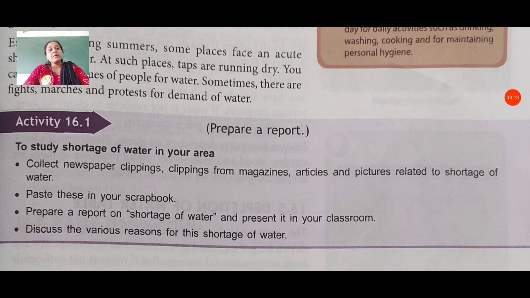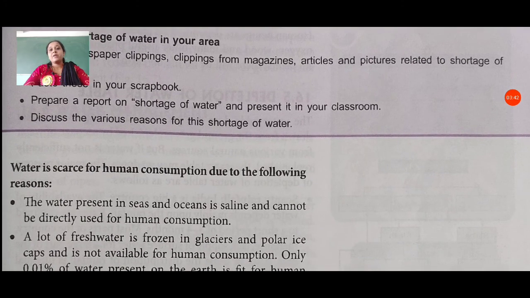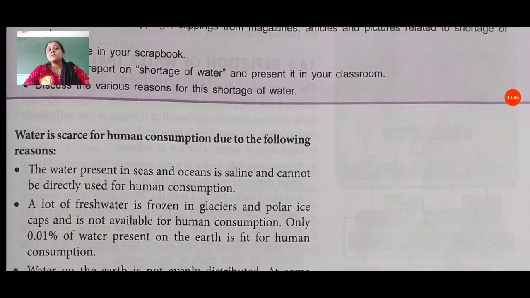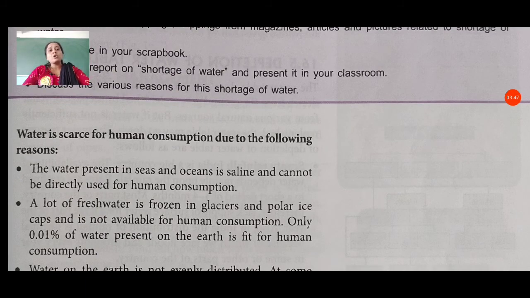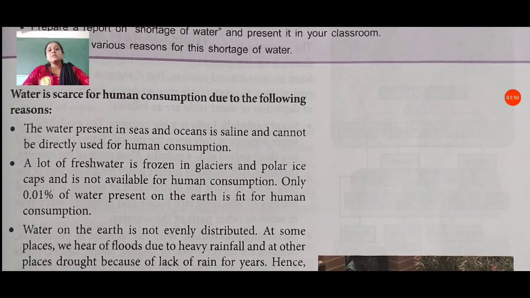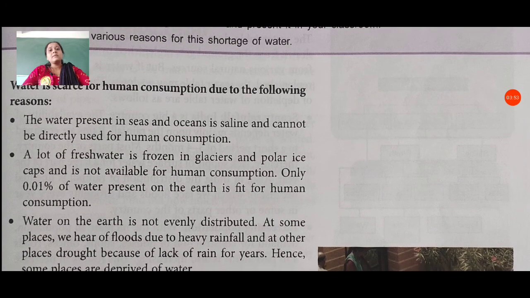If you do this, then you can find many places in your own area where some people also face scarcity of water, because scarcity of water can be seen anywhere. All people wish to have a large amount of water for their work, and it is dangerous for us in future. We will also suffer from this type of problem. Water is scarce for human consumption due to the following reasons. We have some reasons because of which we face scarcity of water.